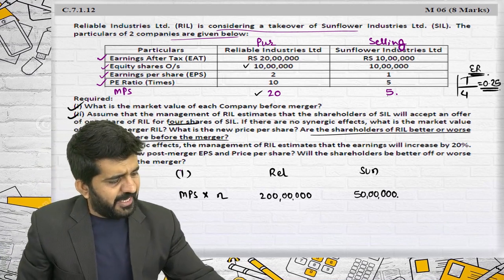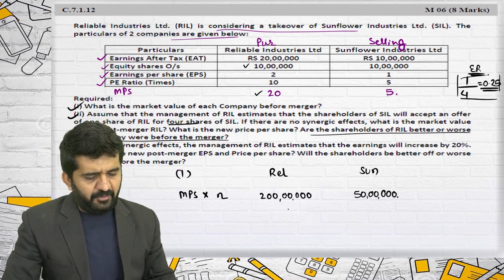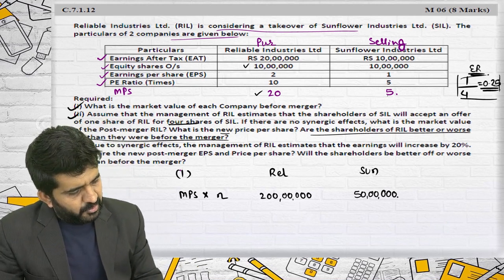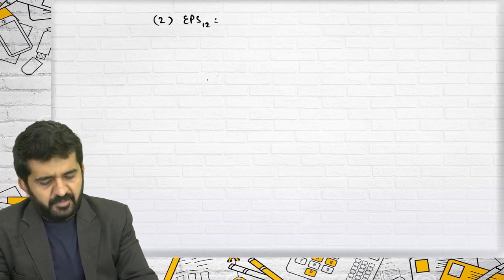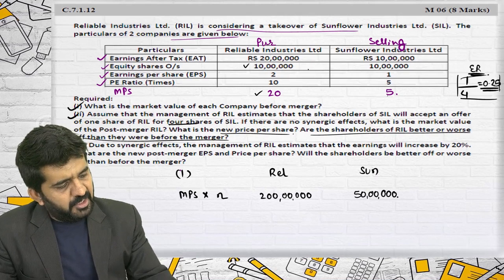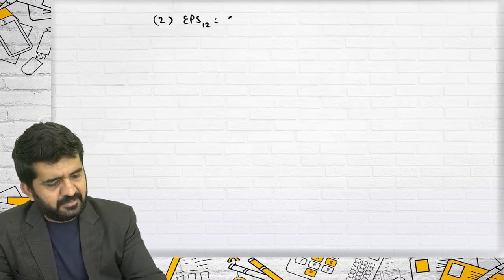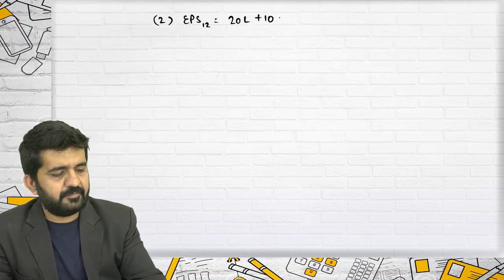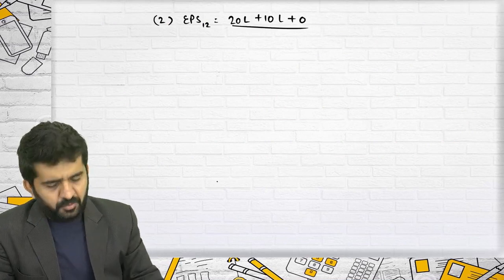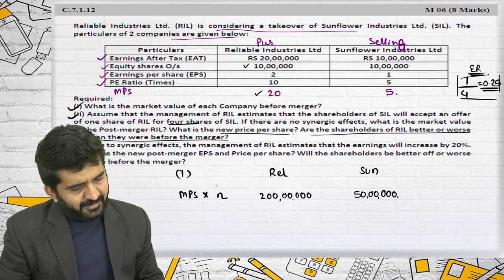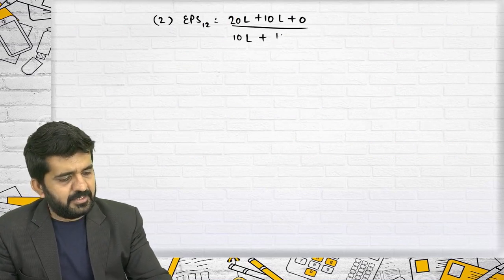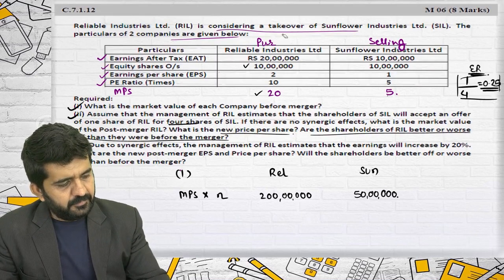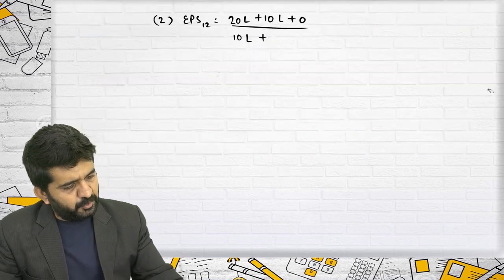So we are assuming the exchange ratio is 0.25. What is the new price per share? For that I need to find out EPS 1, 2. Earnings of company 1, 20 lakhs plus 10 lakhs, synergic gain is 0, divided by number of shares, 10 lakhs plus 10 lakhs into 0.25.